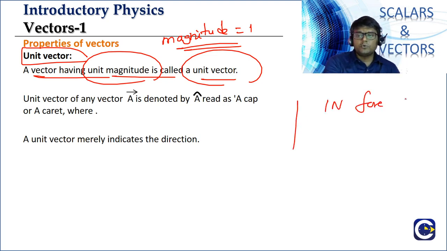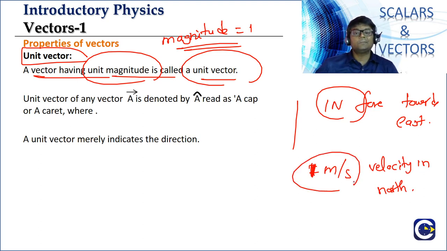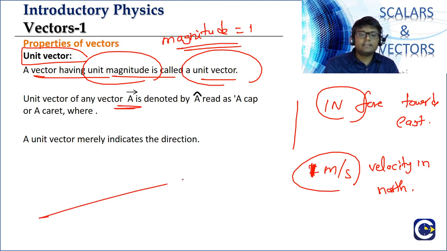Like, say, I'm just giving you one very simple example. 1 newton force towards east, that is a unit vector, because what is the magnitude? 1. 1 meter per second velocity in north. What is this? Unit vector, because the magnitude is 1 unit.